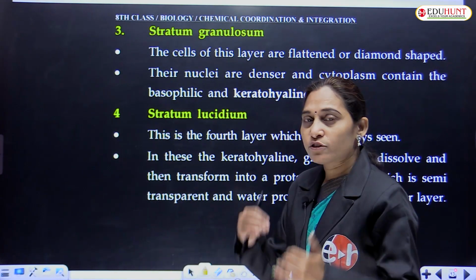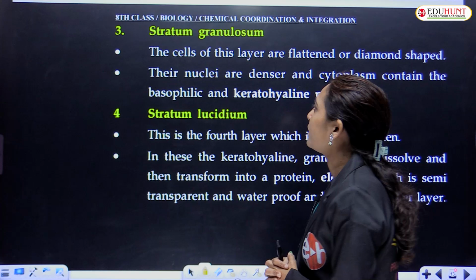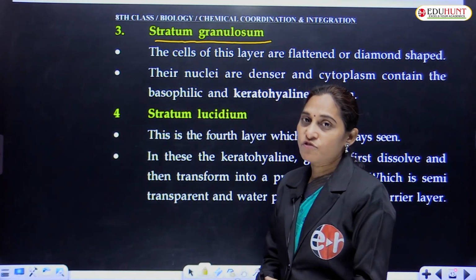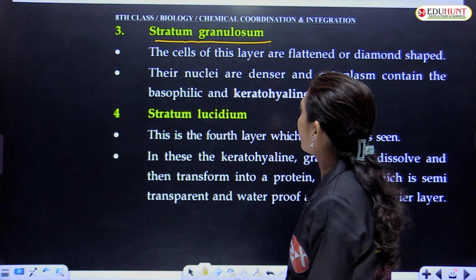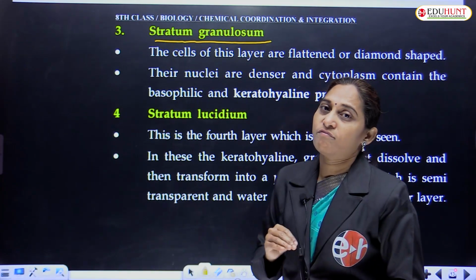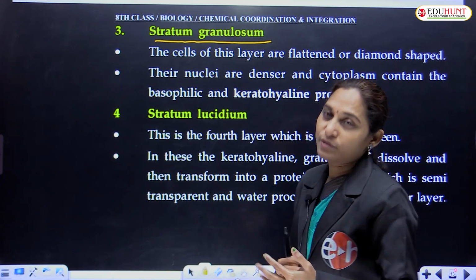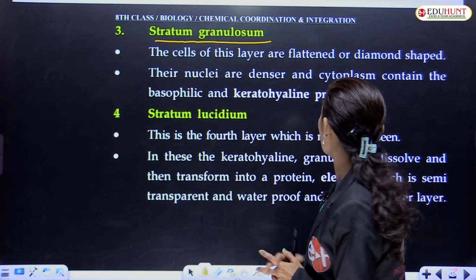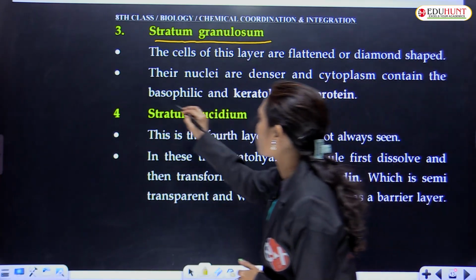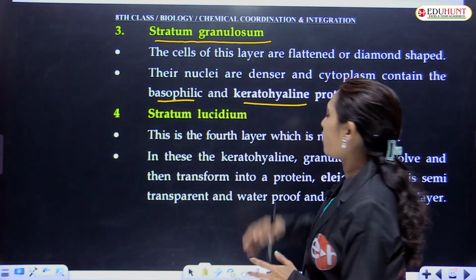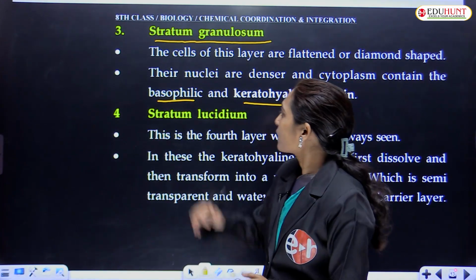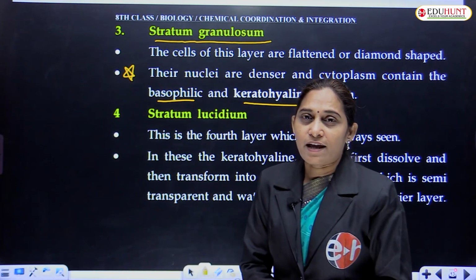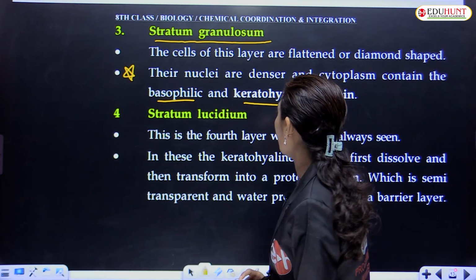Third, its number is third from the top and third from the bottom. So this is stratum granulosum. Third layer is stratum granulosum. The cells of this layer are flattened or diamond shaped, we say. And nuclei are denser, thick, and contain basophilic and keratohyaline protein. So the point to remember here is that basophilic keratohyaline proteins are present.